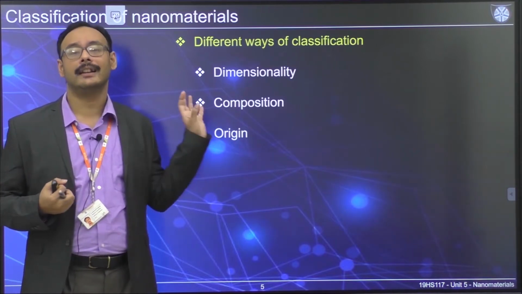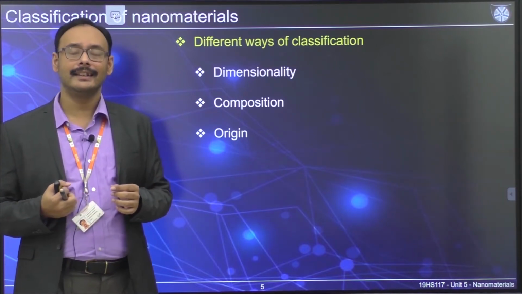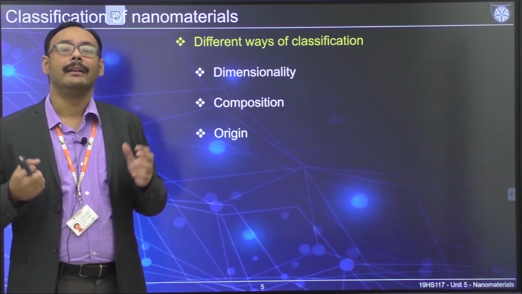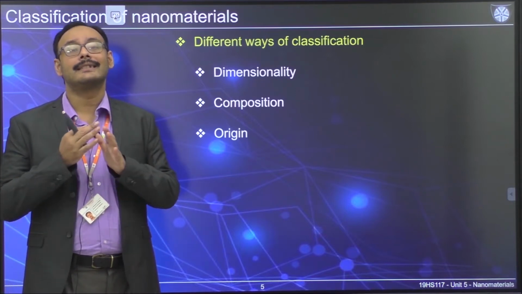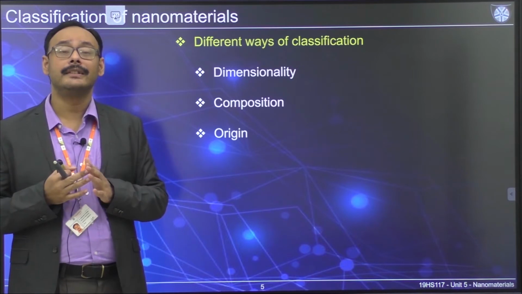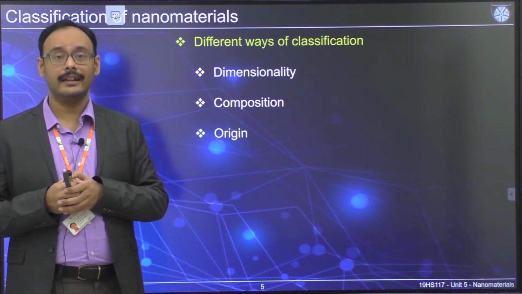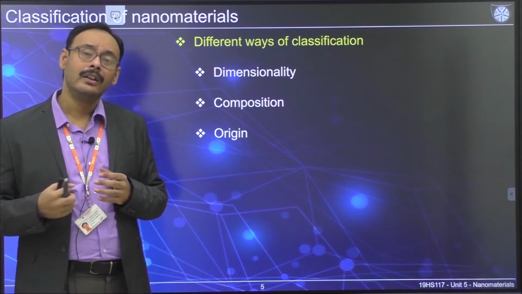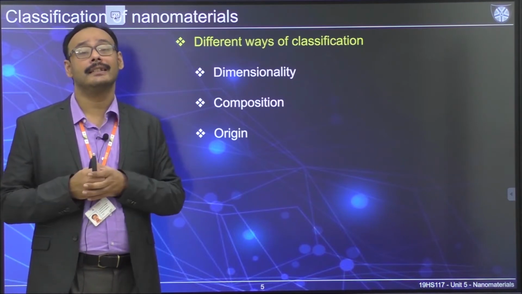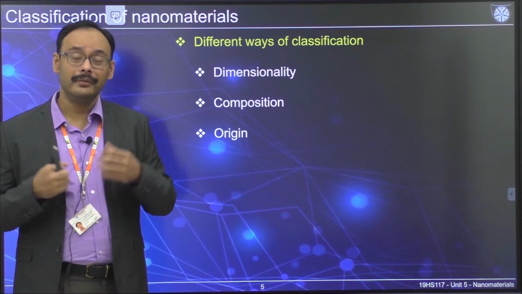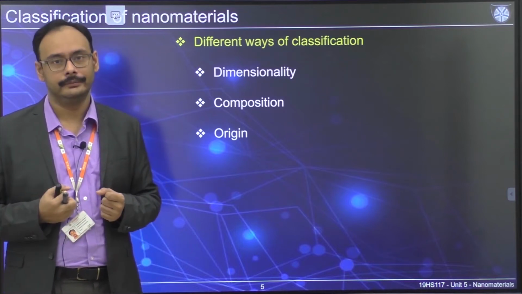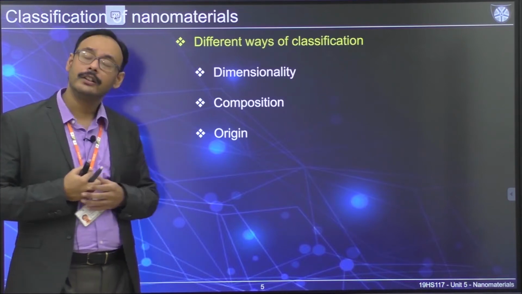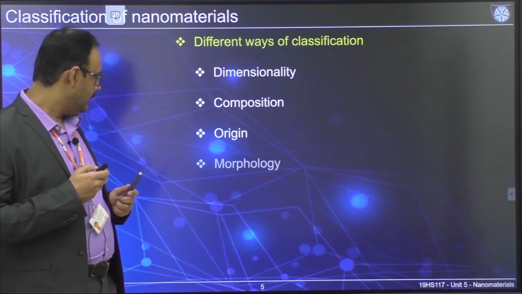This classification is a way to segregate the different types of nanomaterial which are found in nature, or which you have synthesized, or which come as offshoots of some kind of industrial process. So this is something we are also going to classify.